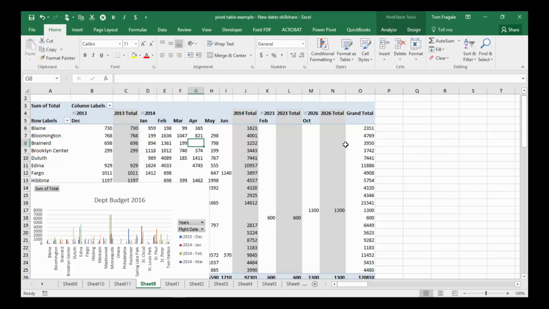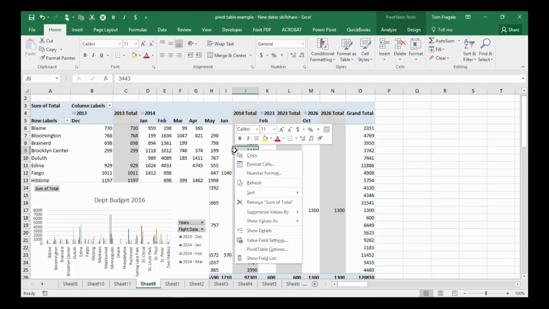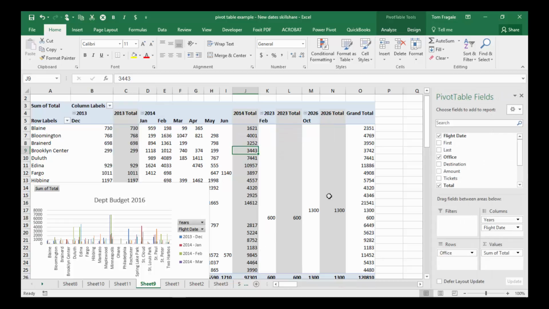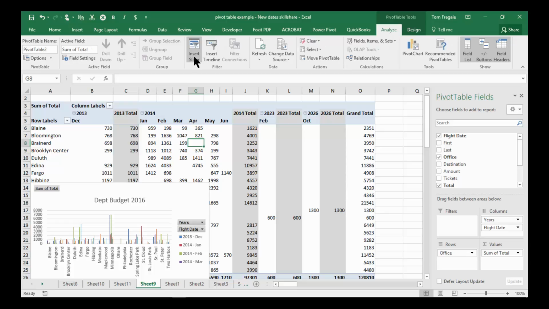Now if I want to get my field list back again, I'm going to right click on one of the numbers and I'll pick on show field list. Good. Now let's see how we got the slicer and the timeline windows open again. You pick one of your numbers in the pivot table. You pick on the Analyze menu up top. And then here we have Insert Slicer.